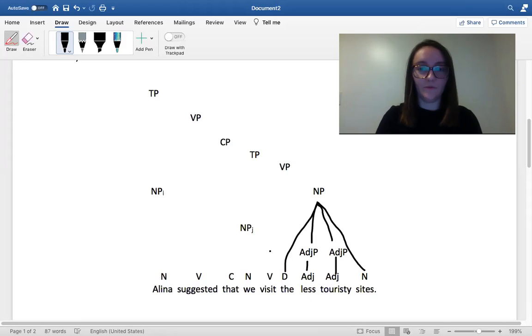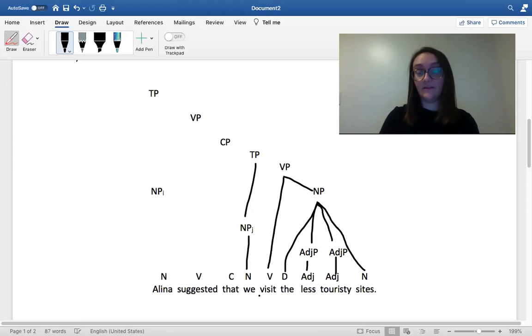because these adjectives structurally come right before the noun and in between the determiner, so those go together. And then I created a verb phrase from visit and the noun phrase, the less touristy sites. And then I made a tense phrase with the noun phrase we and the verb phrase visit the less touristy sites. And this can be on its own, right? Because it's just a tense phrase. So you could not have the first half of the sentence and you could say, we visit the less touristy sites. That's a tense phrase on its own. So that works.